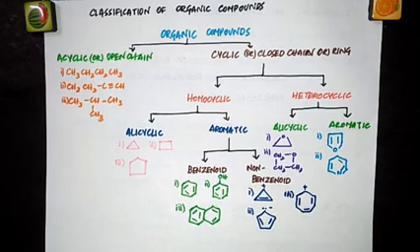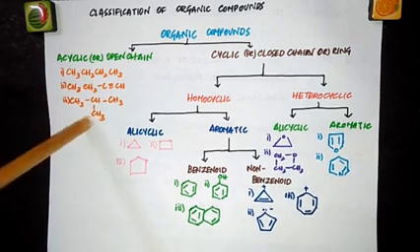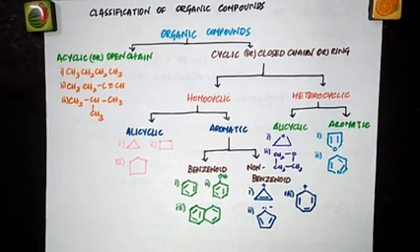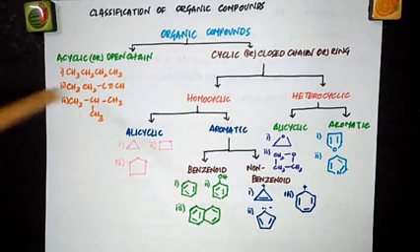So all these are examples of acyclic or open chain compounds. These compounds will be having an open chain of carbon atoms in their molecules, and these carbon chains can be straight chains or branched like this. Now coming to cyclic or closed chain compounds, which can also be called ring compounds. These compounds contain one or more closed chains or rings of atoms in their molecules. Here they will be having a closed ring type of structure.